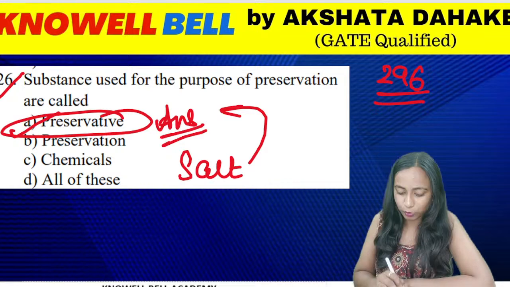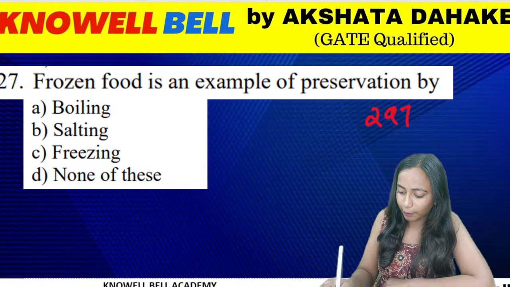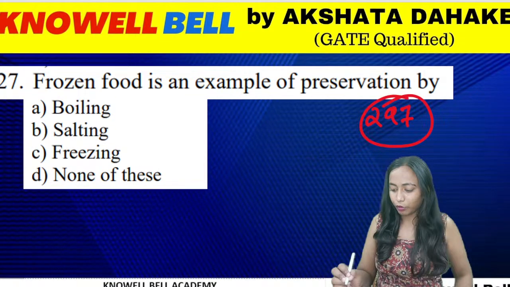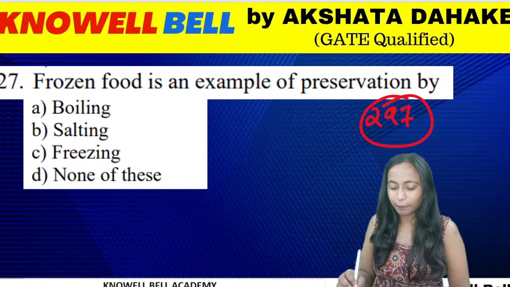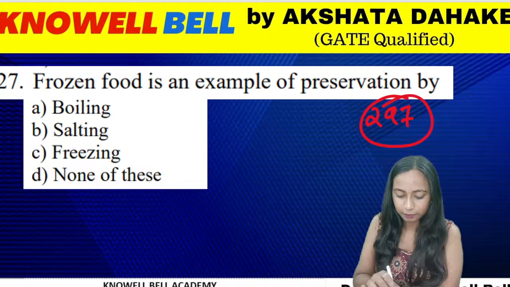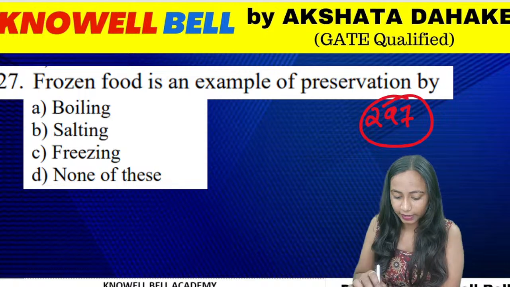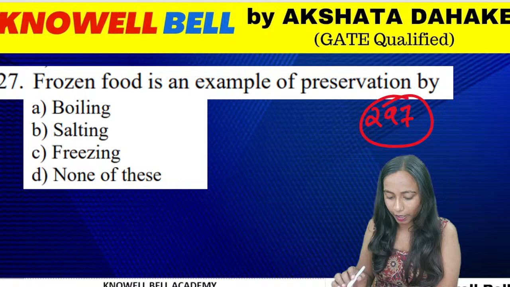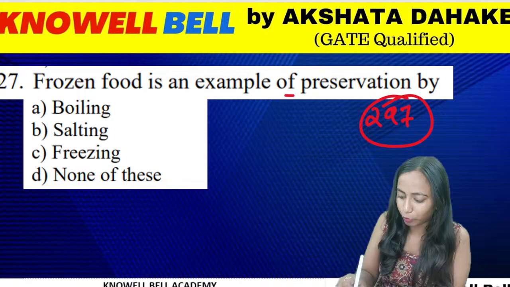The next question, question number 297. Frozen food is an example of preservation by. Frozen food is an example of preservation by boiling, freezing, none of these or salting. Frozen food is an example of preservation by. Correct. What is the right answer? It is an example of preservation by freezing.